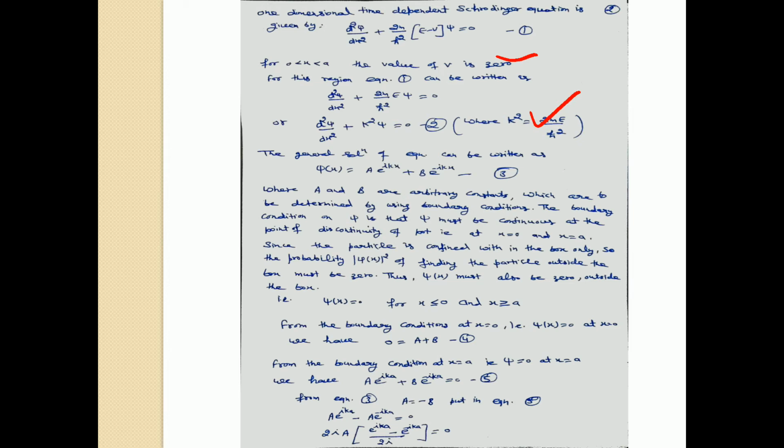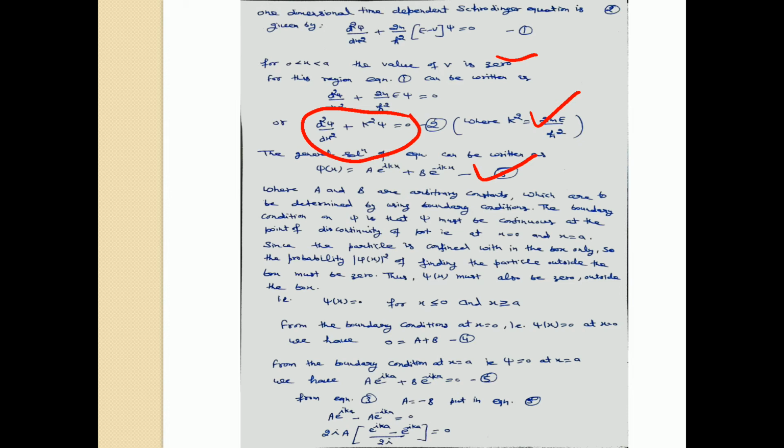This equation will become d2 psi upon dx square plus k square psi is equal to 0. This is a second order differential equation, and the solution of this equation is psi(x) is equal to A exponential iota kx plus B exponential minus iota kx. Let this be equation number 3.